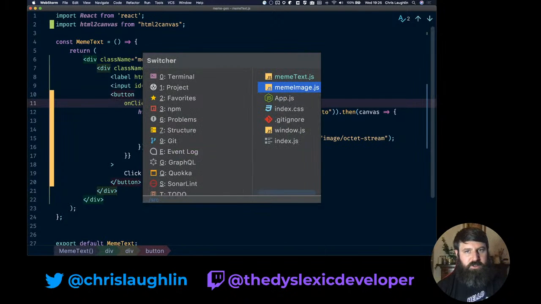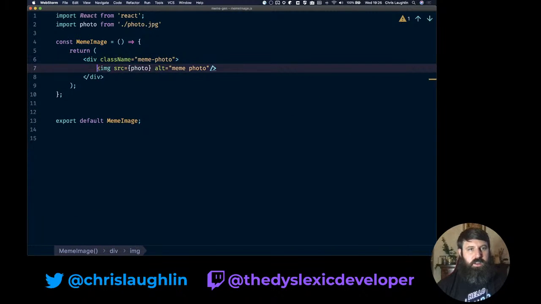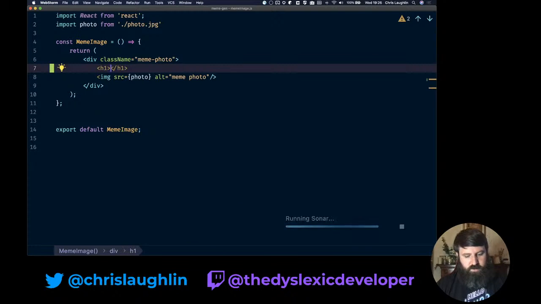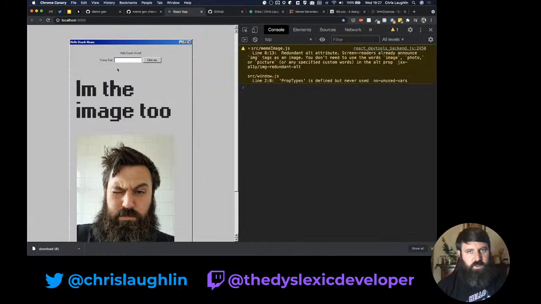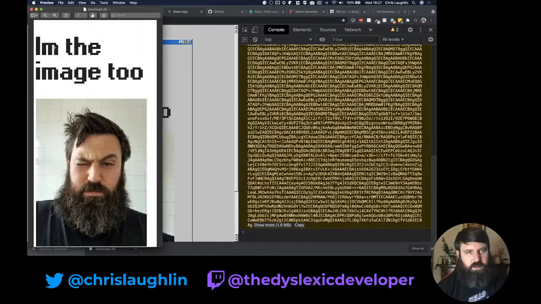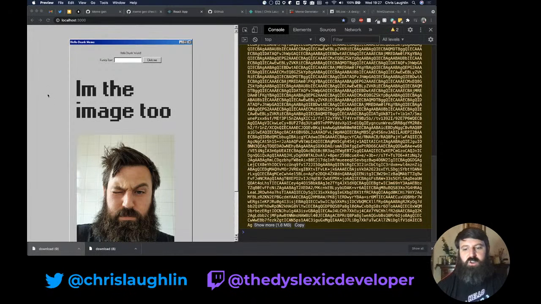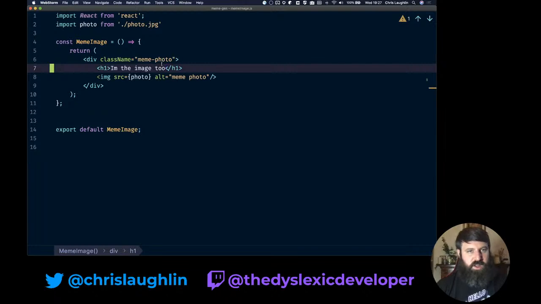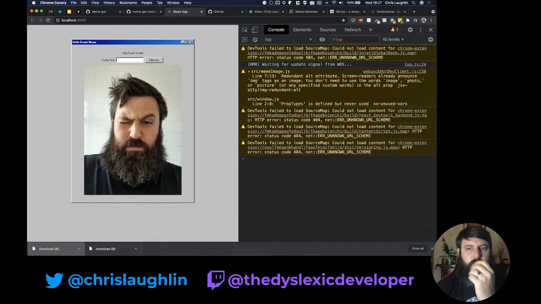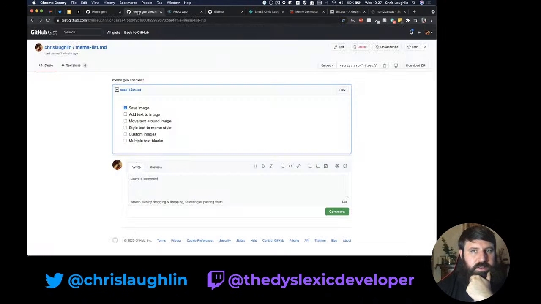But if I go back to our meme image and we add in something else here, so h1, I'm the image 2. Click that again, download. Yeah, so it brings that in too. So it's not just downloading an image from the browser, it's actually turning a DOM node into an image and downloading that. So, okay, that's fine. We've got our first bit checked off.